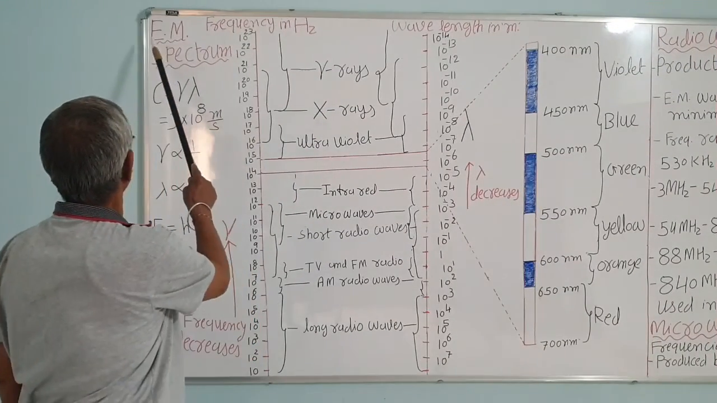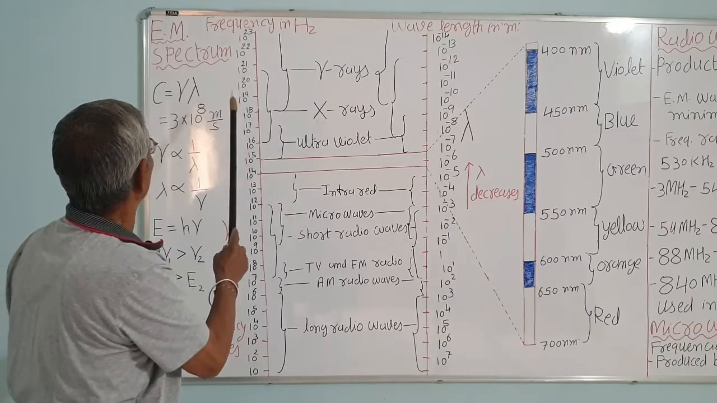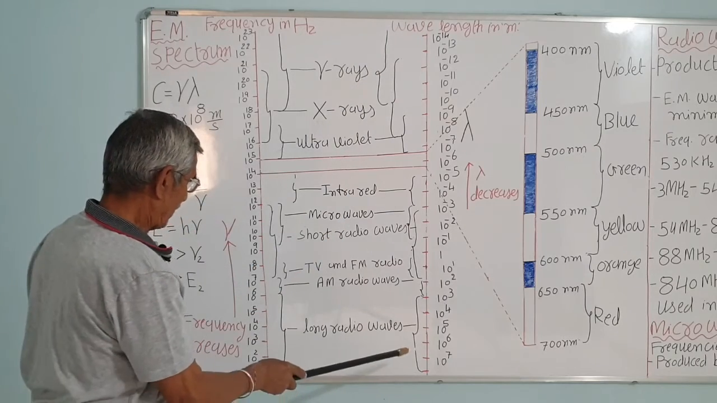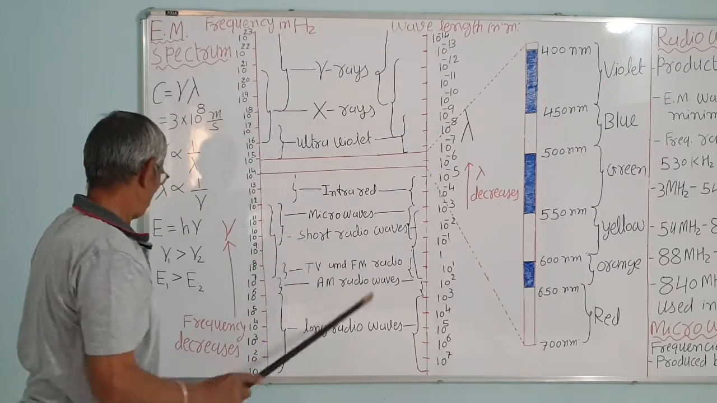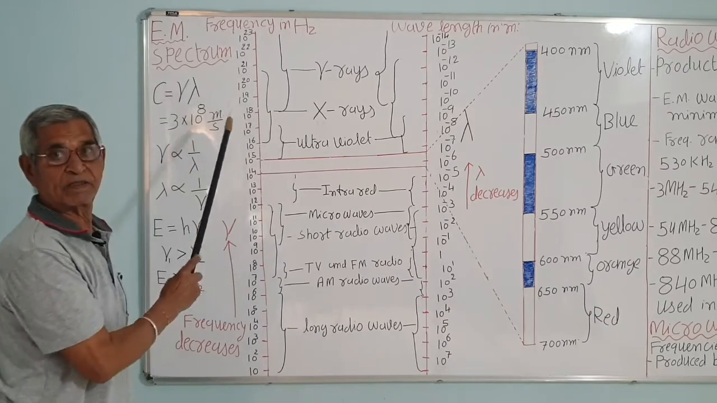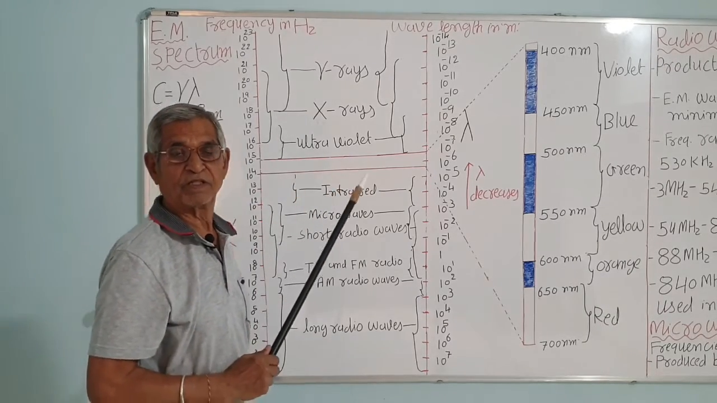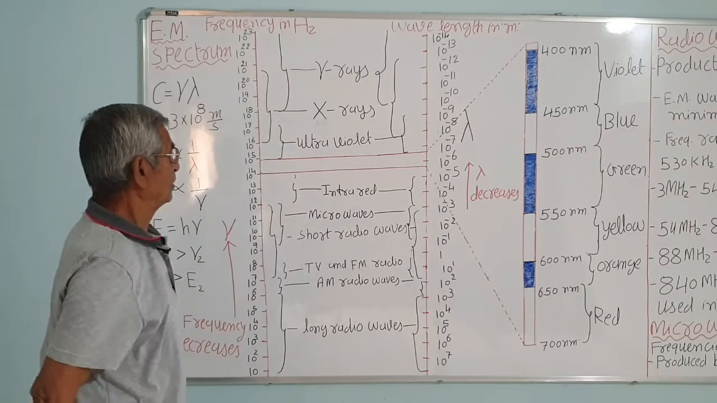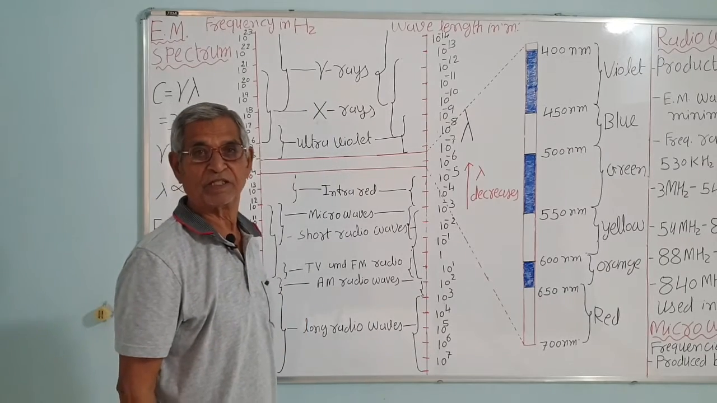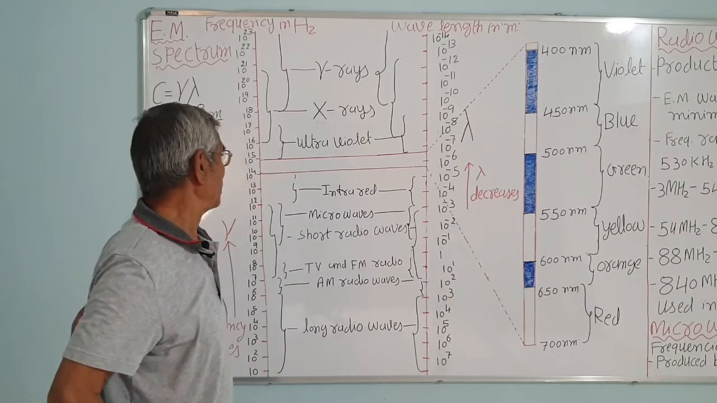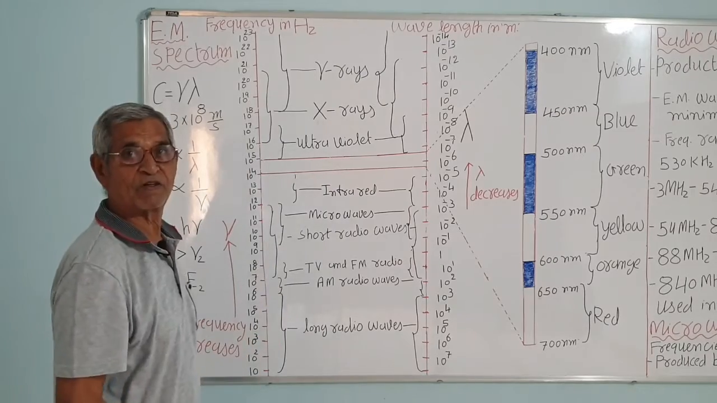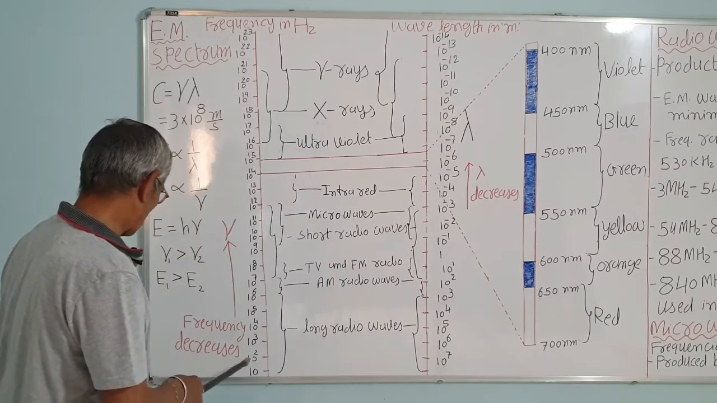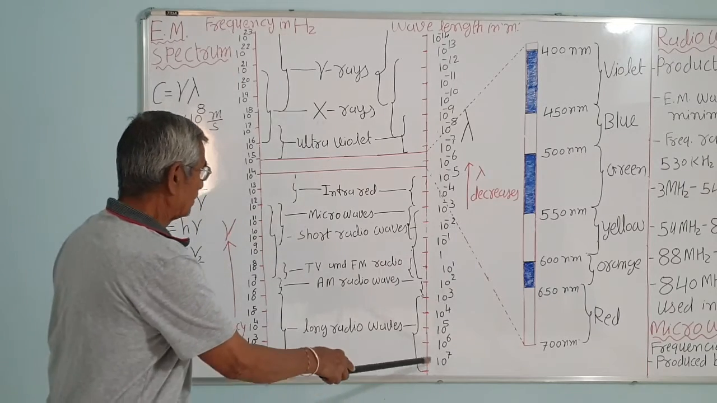Electromagnetic spectrum, EM spectrum. This is the frequency. This shows the wavelength. The wavelength is in decreasing order, and frequency is in increasing order. We know that velocity c is equal to frequency into wavelength lambda. In all these waves, the common thing is the velocity c. In free space, they travel with the same velocity, the velocity of light, 3 into 10 raised to 8 meter per second. So if frequency increases, then wavelength will decrease.